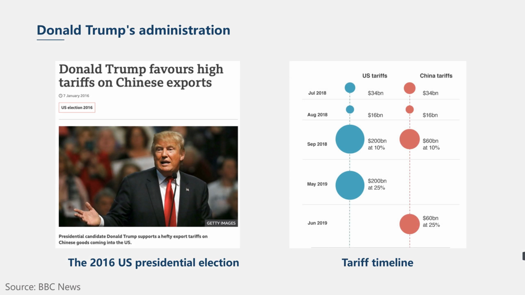This became a major political issue in the 2016 US presidential campaign when Donald Trump promised to make changes to what he calls the unfair trade practices. After he was elected, he started imposing tariffs on Chinese imports aggressively. As of June 2019, more than 450 billion worth of Chinese goods have been imposed tariffs, and China has retaliated with tariffs on more than 170 billion worth of US products.